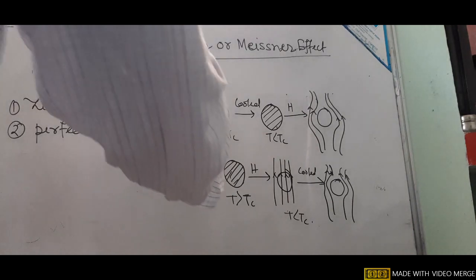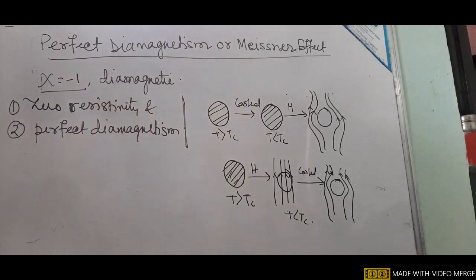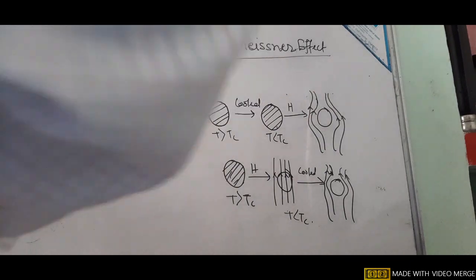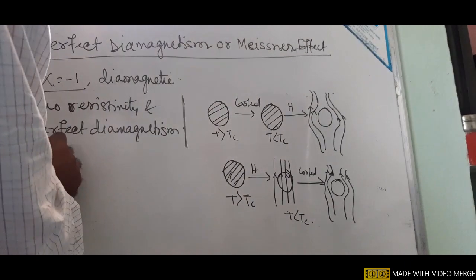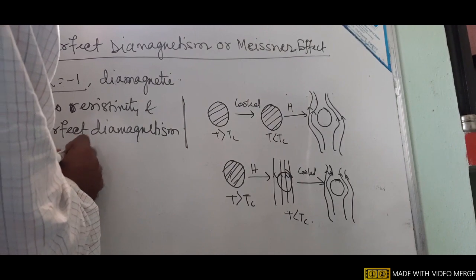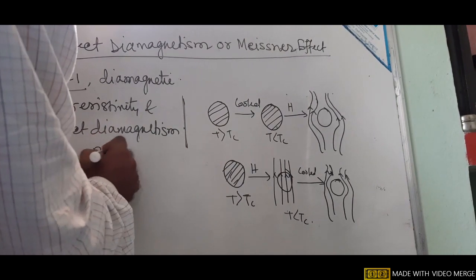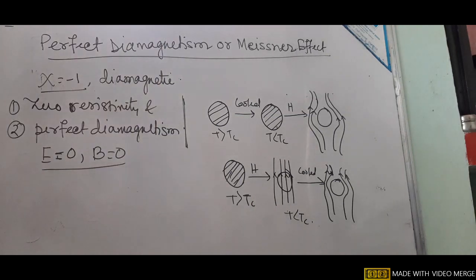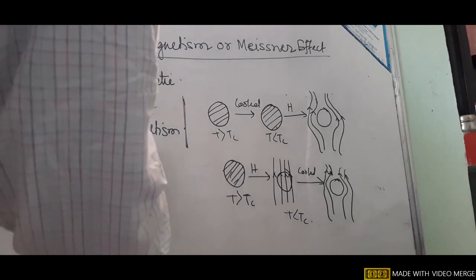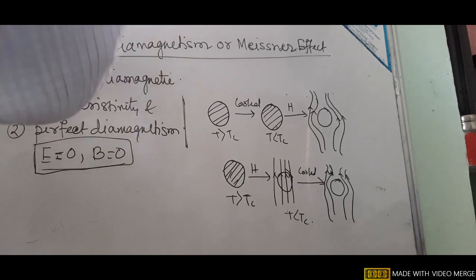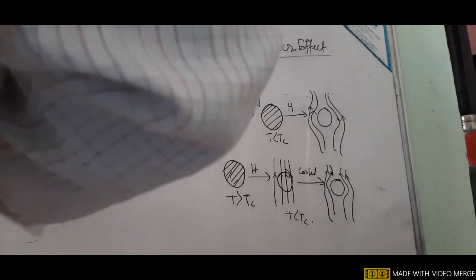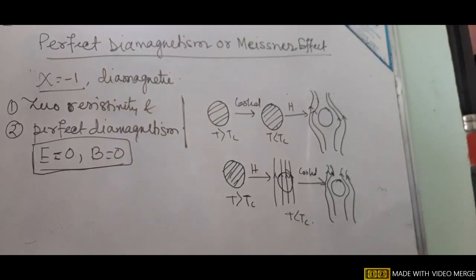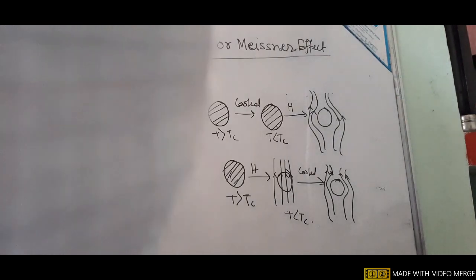These two mutually independent quantities define the superconducting state: one is E equal to 0, and the other is B equal to 0. This is the criterion that any substance is in the superconducting state when its electric field is 0 and its magnetic field is 0.